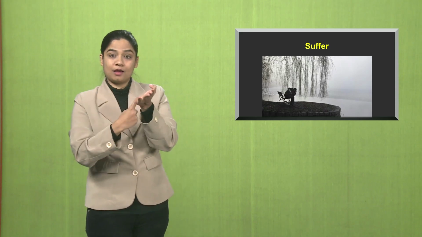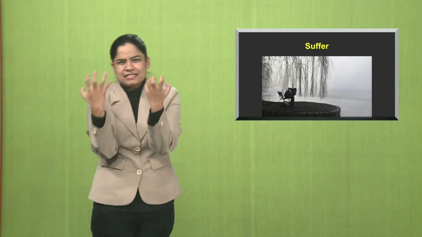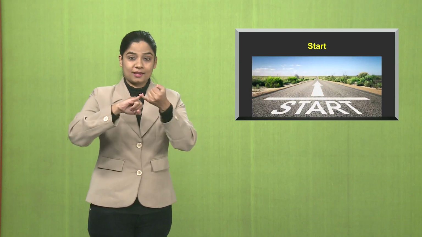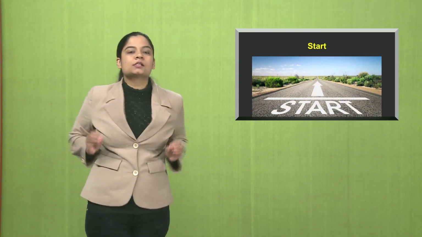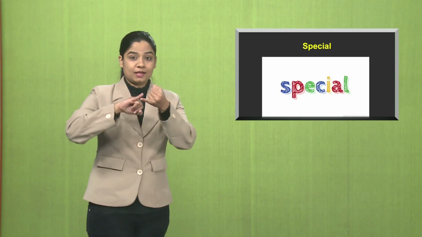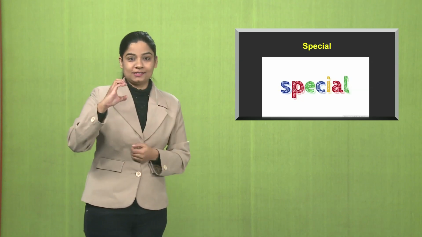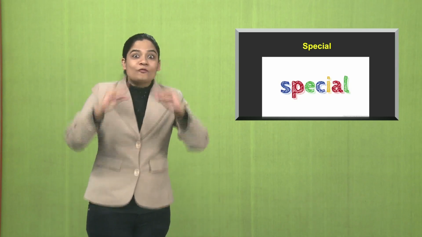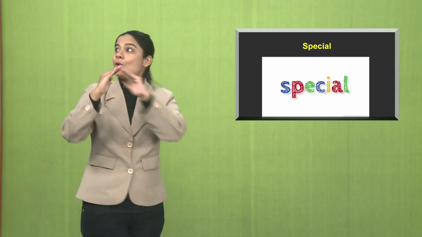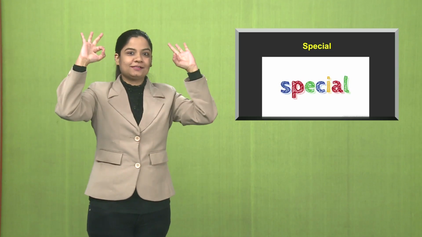Suffer, an experience of being subjected to something bad or unpleasant, be it an accident or something that's painful.